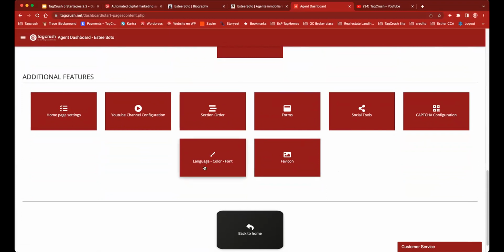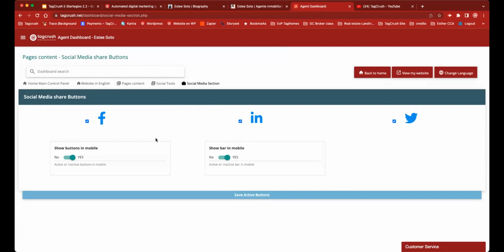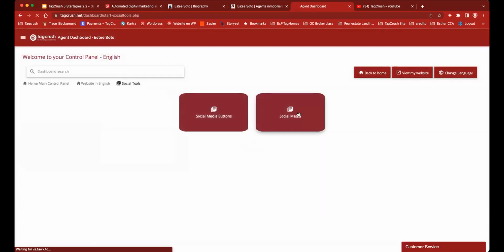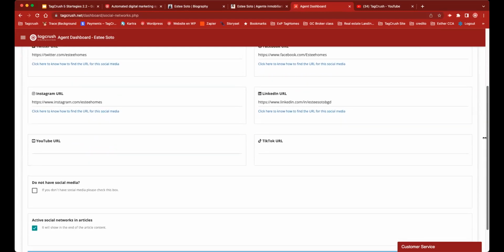Okay, the homepage settings, the language, the color of our site, a lot of different little things that are important. Or social media buttons, like what are the social media that we want to use and how we want to use them. If we want to use them, I'm sorry, in the menu, in the mobile devices, or if we want to use them on a bar. Those are little things that we definitely want to make sure we use the right way. And the social media right here is where we add every single social media that we do have and how we use it.